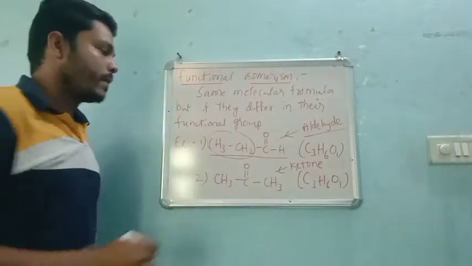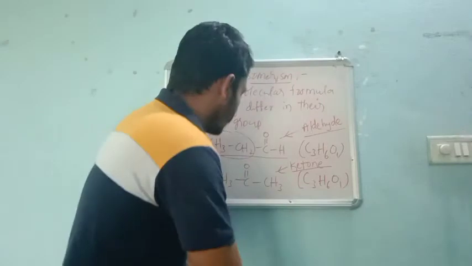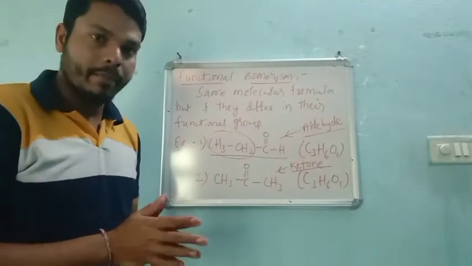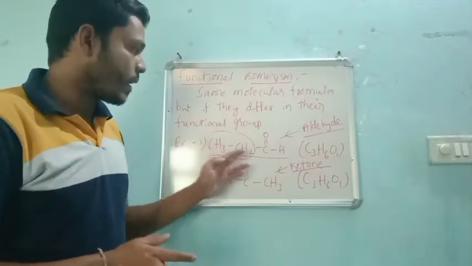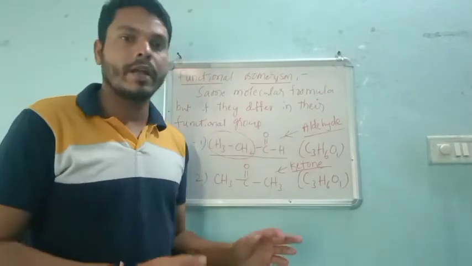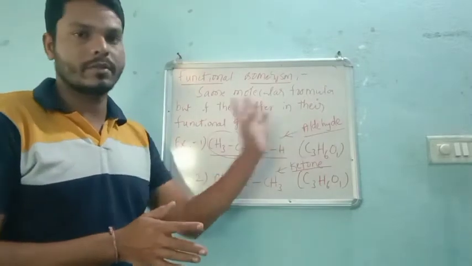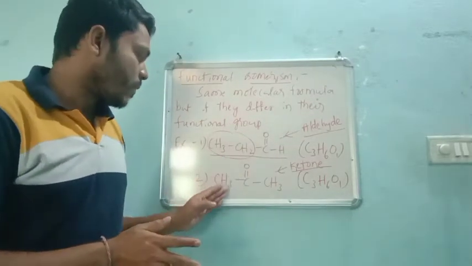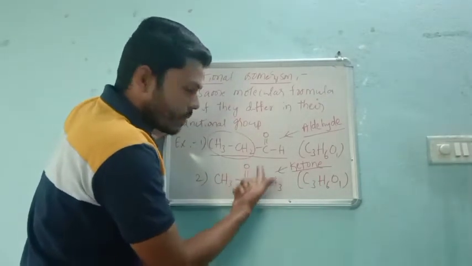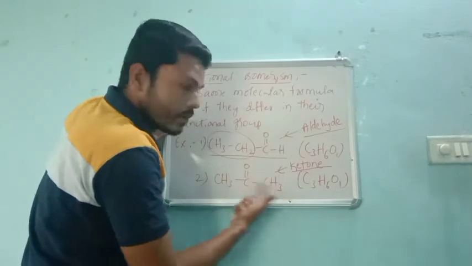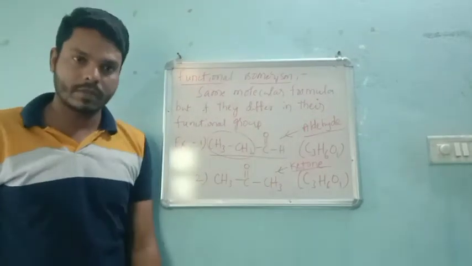Right? See the difference. I repeat. Aldehyde means one side should be an alkyl group and the other side a hydrogen. Then those compounds are called aldehydes. And if around the carbonyl carbon both sides are alkyl groups, then those are called ketones. Simple.